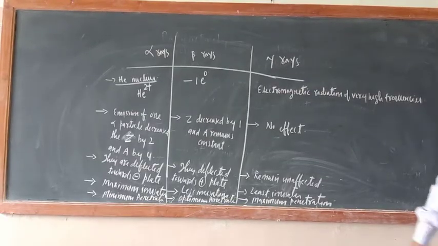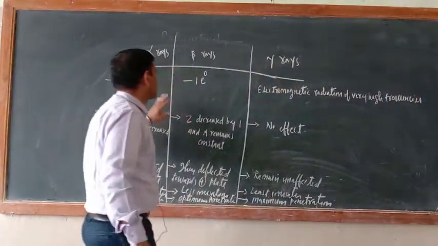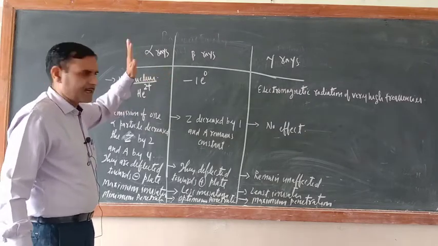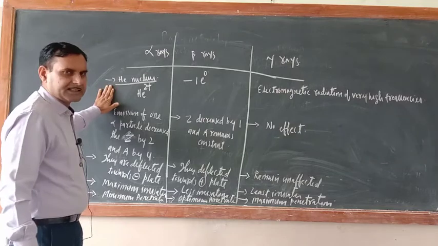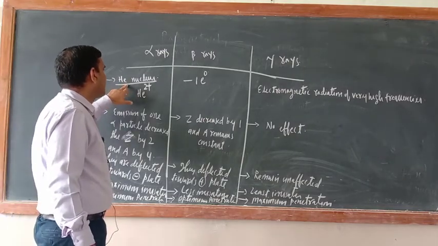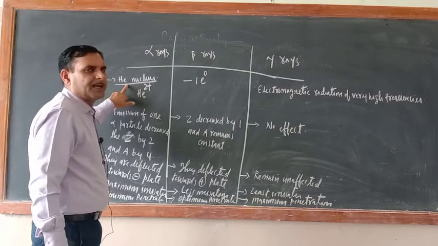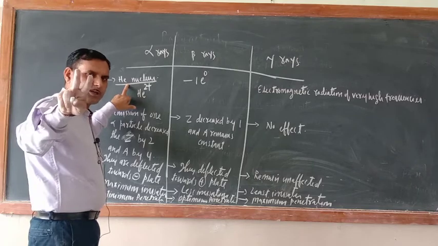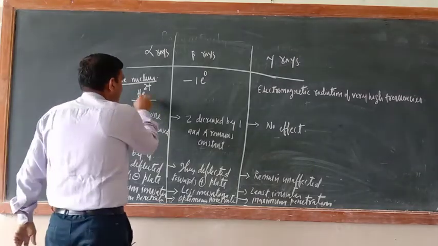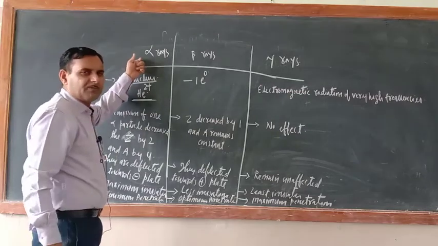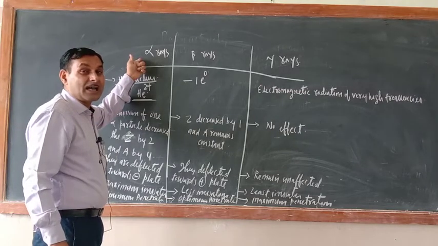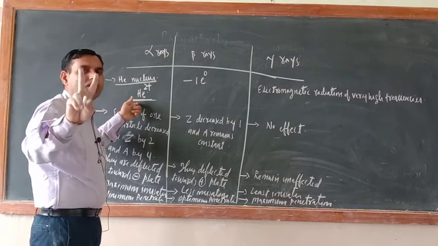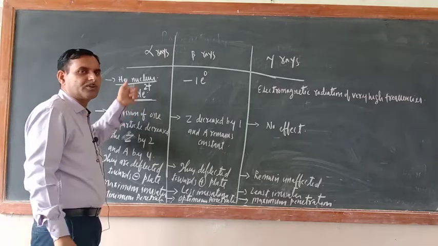So dear cadets, as you know, during the radioactive substance disintegration, there are 3 types of rays emitted: alpha, beta and gamma rays. So what are the properties of these rays? Just see. Alpha rays are represented by the helium nucleus. Helium nucleus means there is no electron in the helium, so it can be represented by He2+. So we can say alpha rays are nothing but a doubly positively charged helium nucleus. Doubly positively charged helium nucleus, that is known as alpha rays.